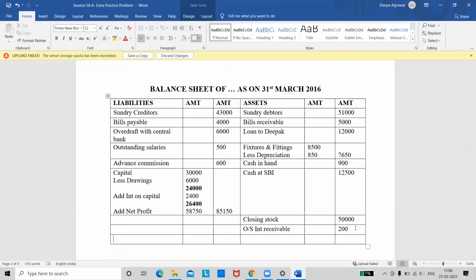So now we have to put the totals on both sides of the balance sheet. Quickly check the total and tell me if our balance sheet is tallying. Ma'am, it's 139,250. Both the sides? Yes, ma'am. Okay. So that means our balance sheet is tallying. So we have done everything correctly.